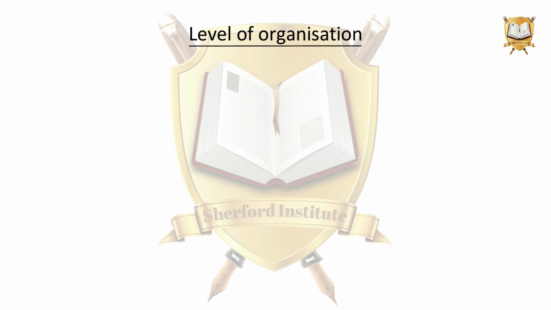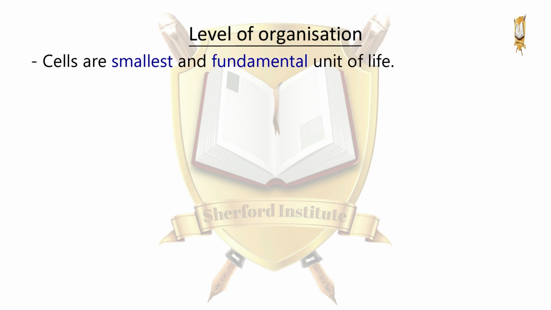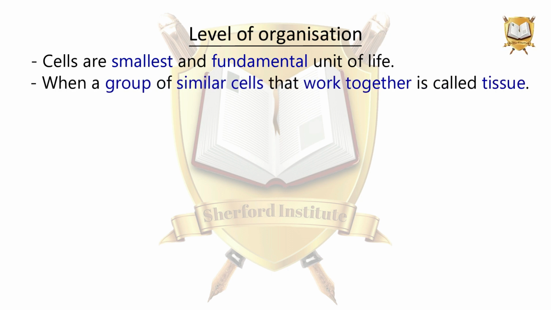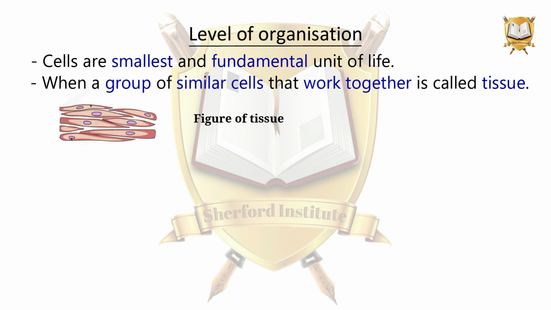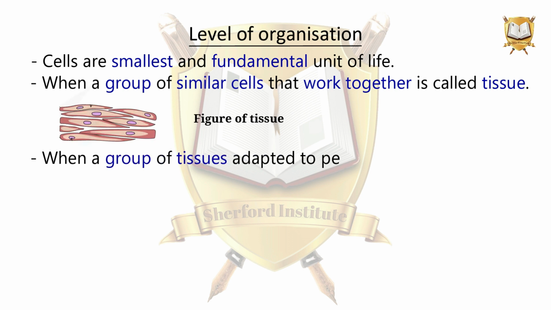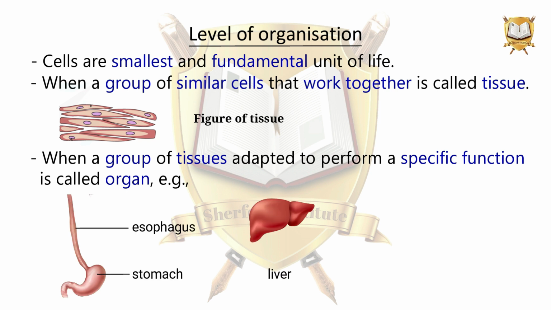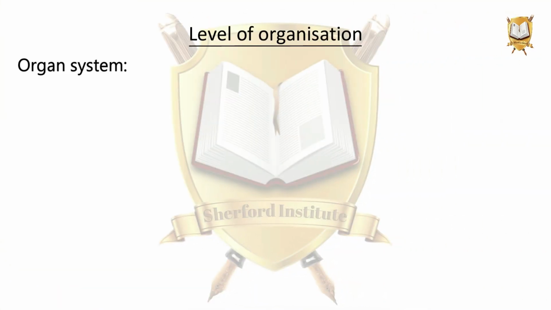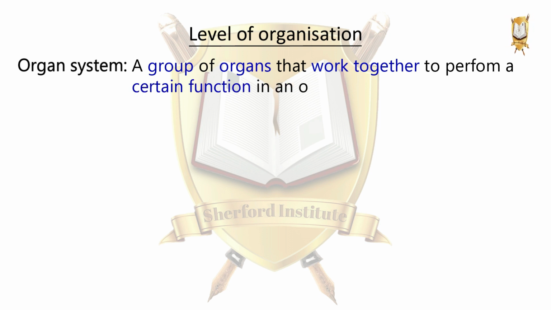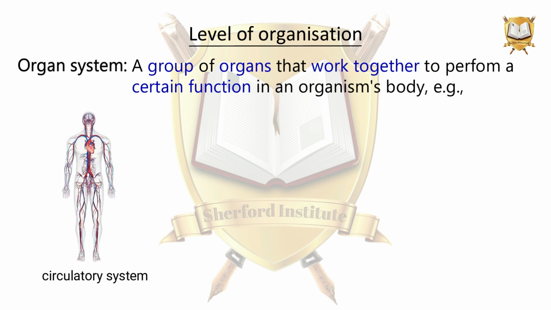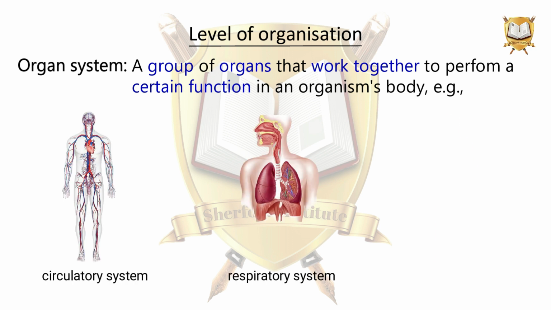Level of organization: cells are the smallest and fundamental unit of life. A group of similar cells that work together is called a tissue. A group of tissues adapted to perform a specific function is called an organ. For example, esophagus, stomach, liver, eye. A group of organs that work together to perform a certain function in an organism's body is called an organ system. For example, circulatory system, respiratory system, nervous system.